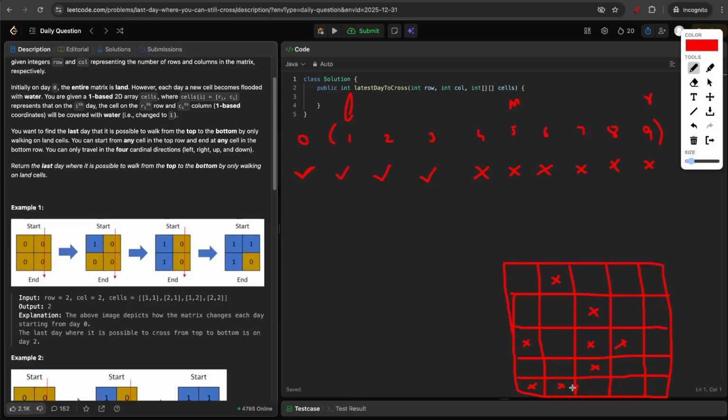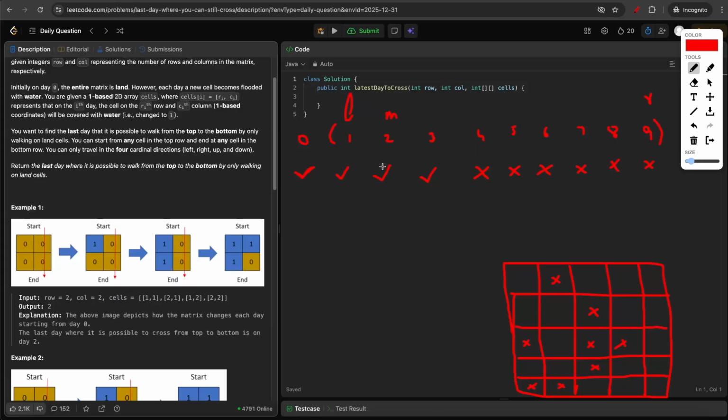If I'm not able to reach the bottom row, that means I have to reduce my days, because if I keep increasing the days, there's no way I'll find the answer. So I'll reduce my R, so R will be mid minus 1. Now suppose my mid was at 2.